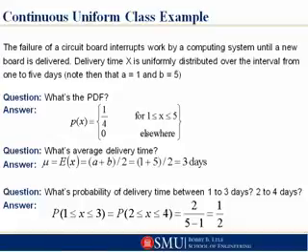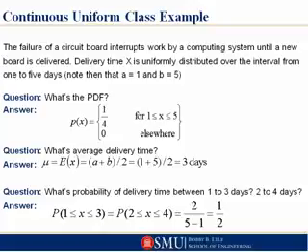Okay, so here's an example. The failure of a circuit board interrupts work by a computing system until a new board is delivered. The delivery time X is uniformly distributed over an interval from 1 to 5 days. Equally likely that the delivery time would be 1 day, 2 days, 2.5 days, 3.5 days, whatever. It's uniformly distributed.